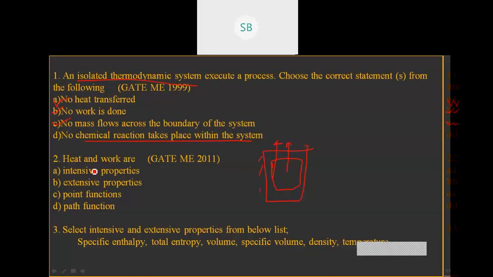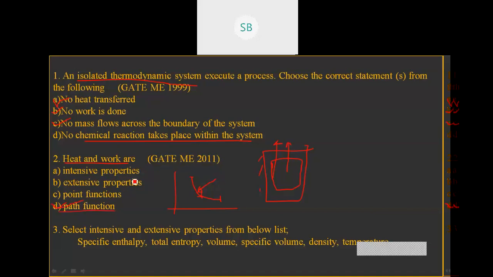In the second question, heat and work are point functions? No, those are path functions. As we discussed earlier, whatever process takes place from one state to another state, the work or heat transfer depends on the path of the particular system, or we can call it the thermodynamic process. So heat and work depend on the thermodynamic process or path. That's why heat and work are path functions.